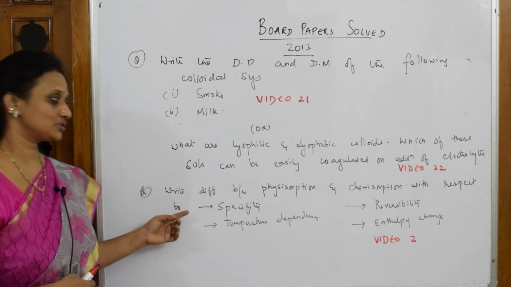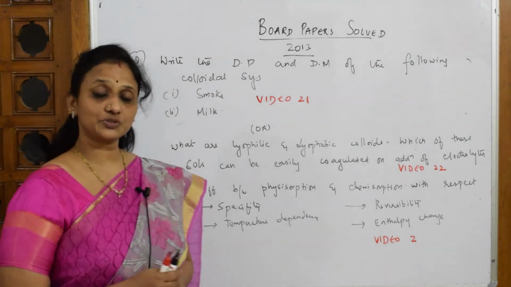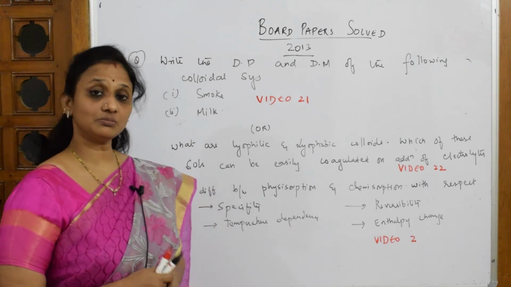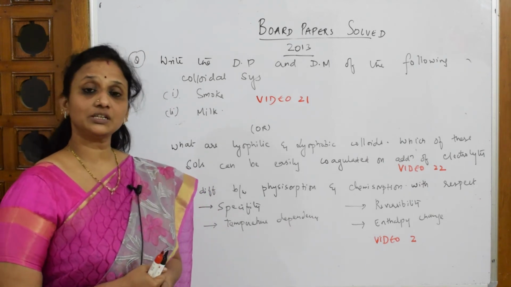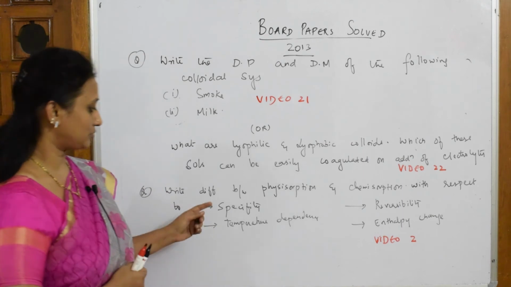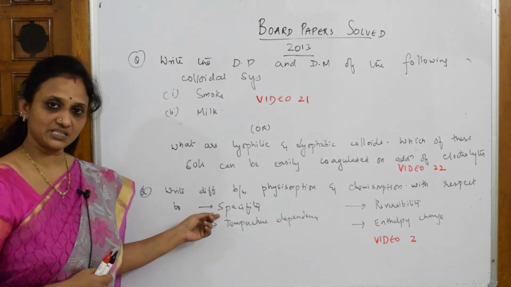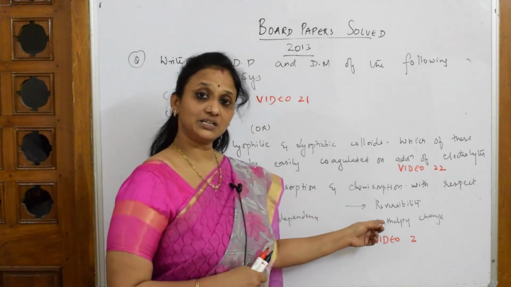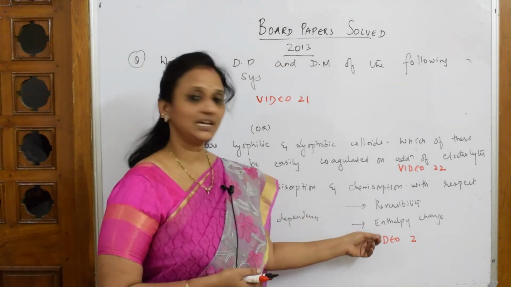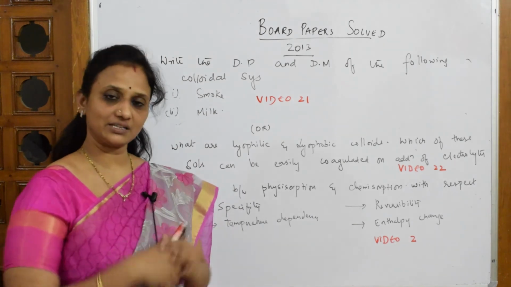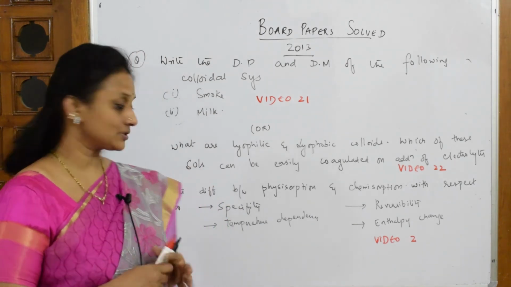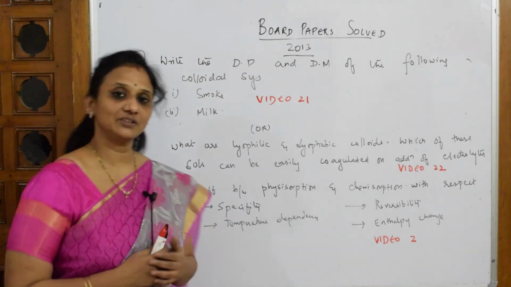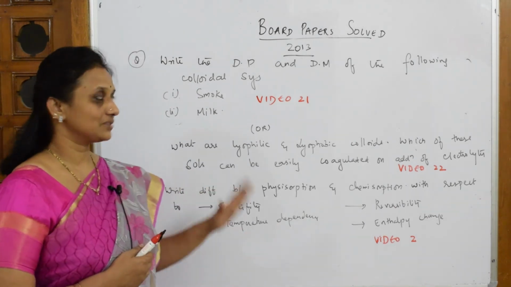After that, they've asked me to write the differences between physisorption and chemisorption. This was my second video after the introduction video. But here what do they do? You're not supposed to write all the 10 differences, but you have to write specifically based on specificity, which I did, temperature dependence, which I did, reversibility, yes, I did that criteria also, and enthalpy change. So you have to divide the page into 2 equal halves, write the subheading and write the answer for that. So for that, please watch video number 2. Done. So I'm done with this.